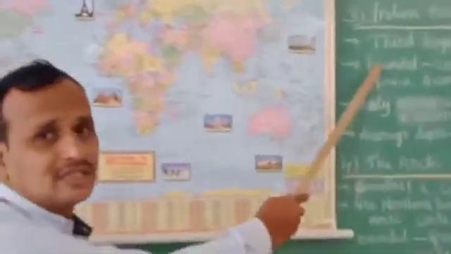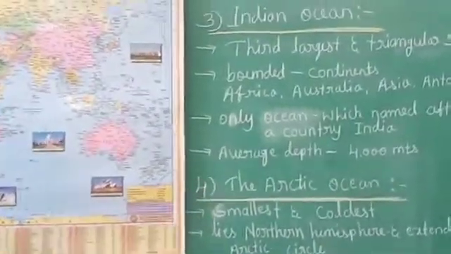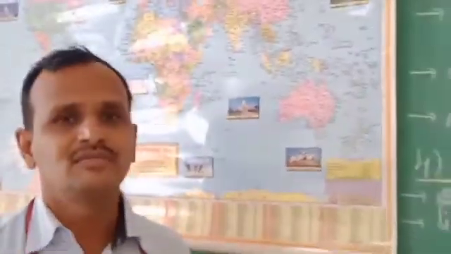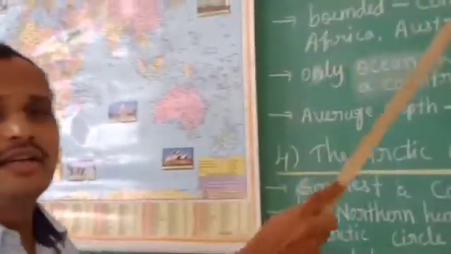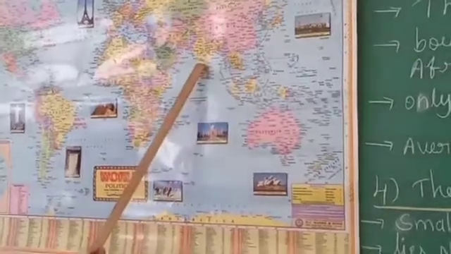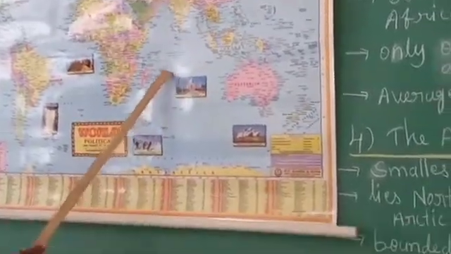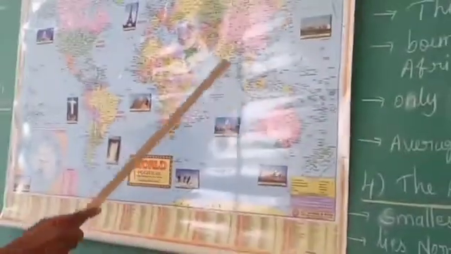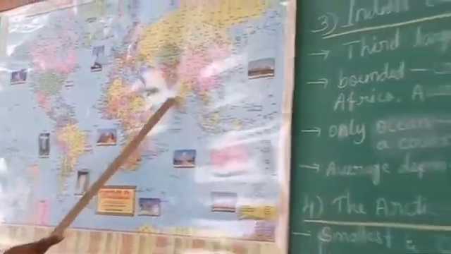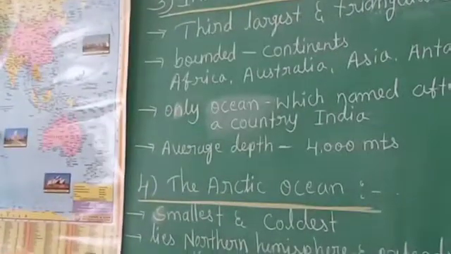Now let us go to the third ocean, that is the Indian Ocean, children. This is the Indian Ocean. Children, the Indian Ocean is the third largest and triangular shaped ocean. See, children, it is the shape of this ocean, below our country, India. Its shape is triangular because land is there on all three sides. That's why it looks like a triangle.